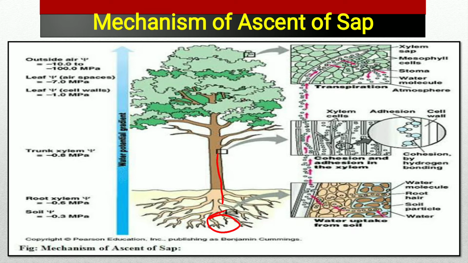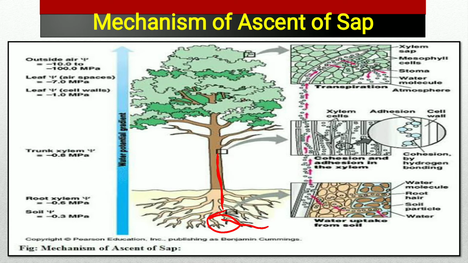In this diagram you see the water uptake from the soil. The root helps to uptake the water from the soil and transport it to the upper portion of the plant.